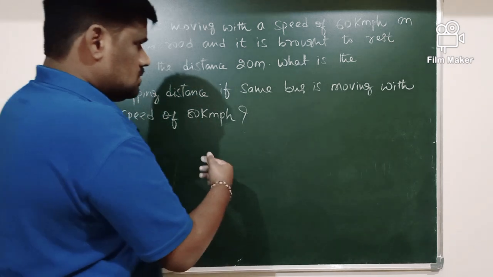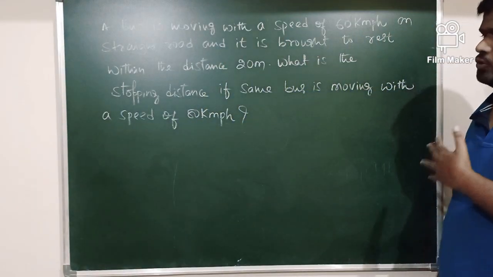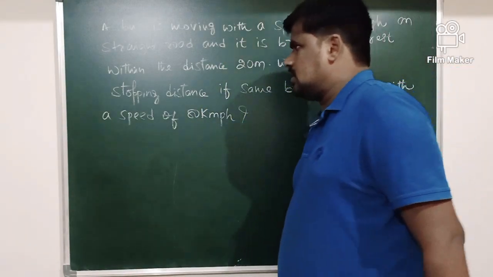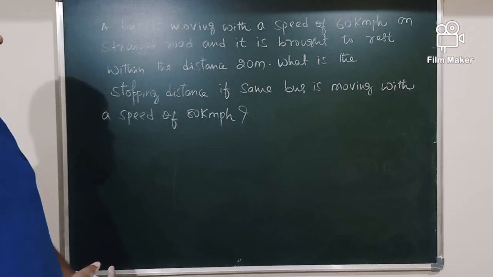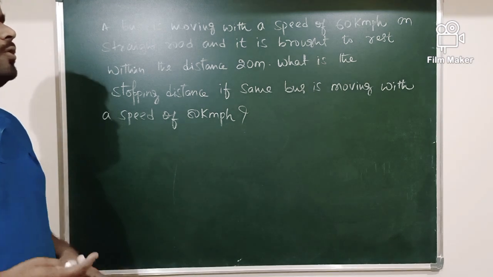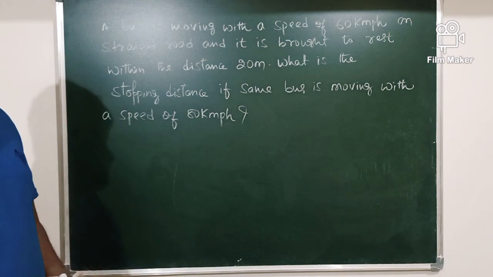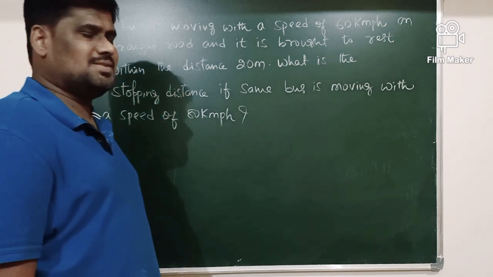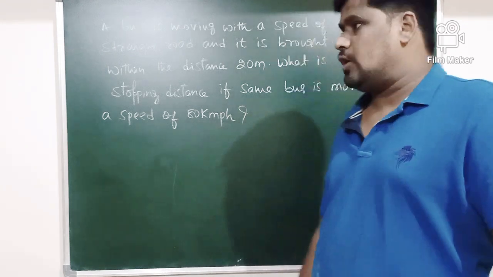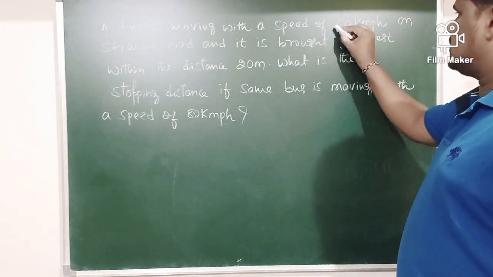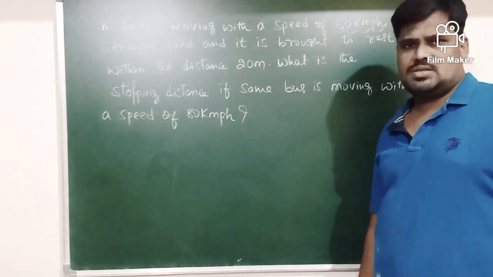So I have one example based on the concept of stopping distance here. Try to solve this example. A bus is moving with a speed of 60 kmph on a straight road and it is brought to rest within a distance of 20 meter. Means the driver is applying the brakes for a moving bus. The bus was moving with a speed of 60 kmph.